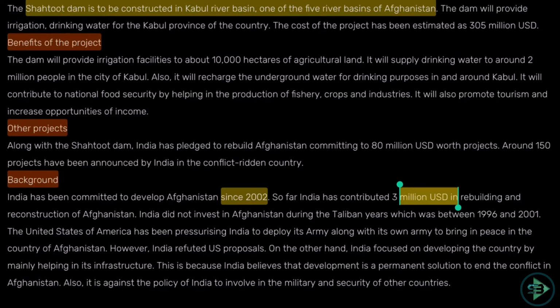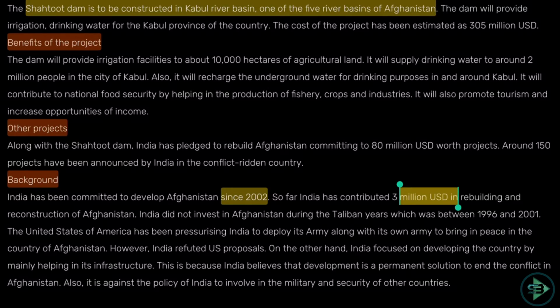On the other hand, India focused on developing the country, mainly helping in its infrastructure. So you can see dams are being constructed, bridges are constructed, parliament is constructed, stadium is constructed, because India wants to help Afghanistan. And there is one more way of looking at this, because Afghanistan is the heart of Asia and India has constructed a port to enter into Afghanistan through Iran, Chabahar port, right? So if India reaches into Afghanistan, India will have the access to all the countries around Afghanistan, because Afghanistan is the heart of Asia. Okay, so this is something that is the interest of India as well in Afghanistan.